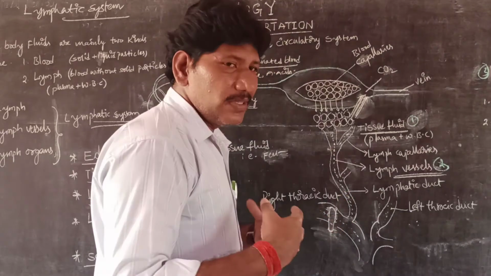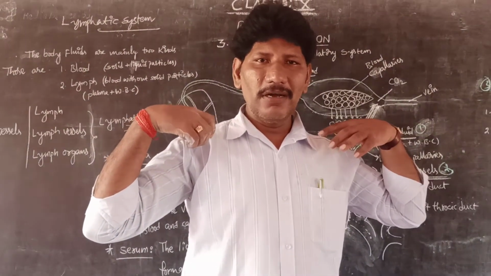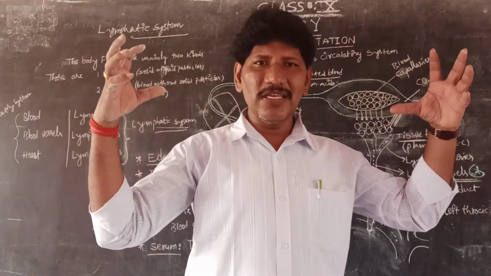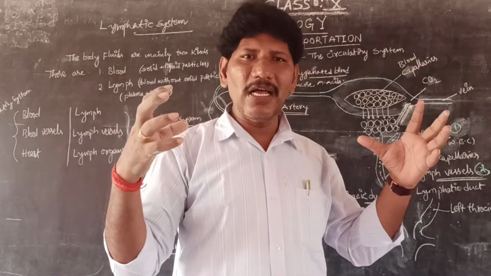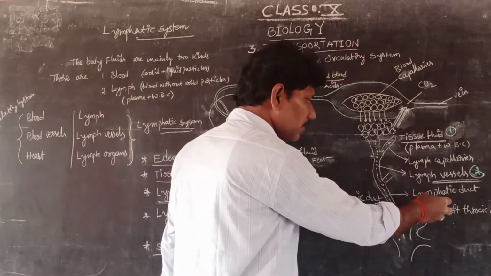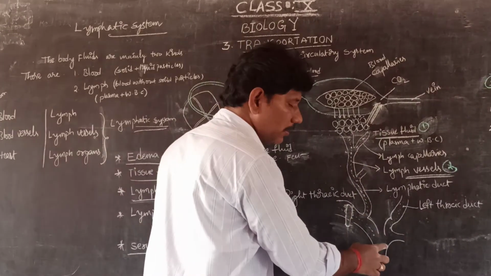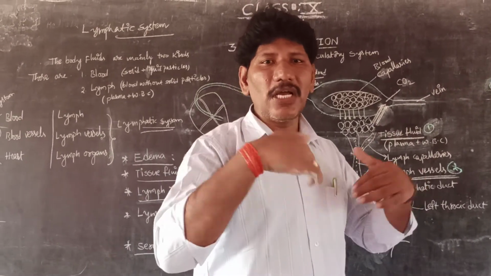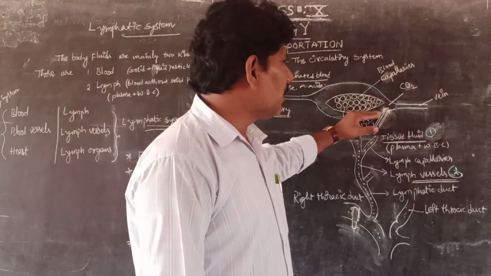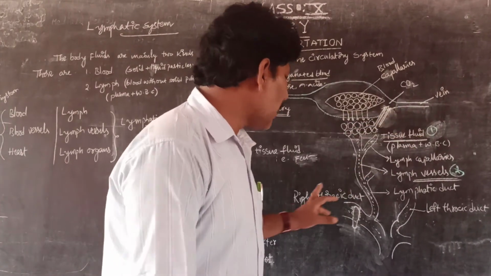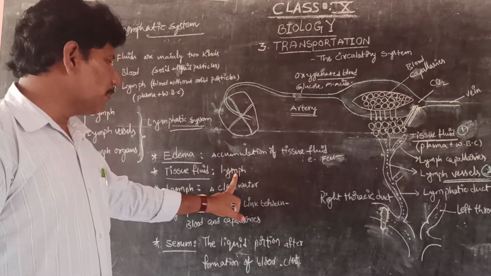For example, this is our thoracic cavity. This is the right and left forelimbs. Through the right and left thoracic cavity, we have the lymph ducts, which collect this tissue fluid and open into the heart. It is connected to the heart. So this is a parallel system to the venous system. I mean that tissue fluid is nothing but lymph or body fluid.